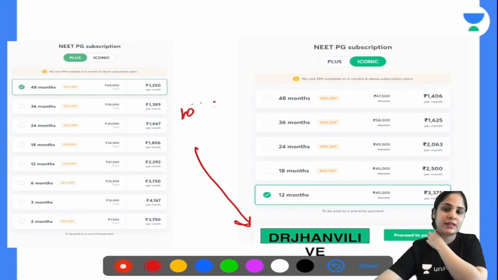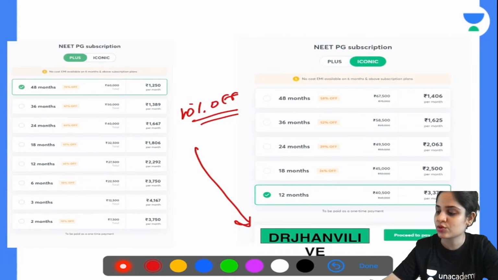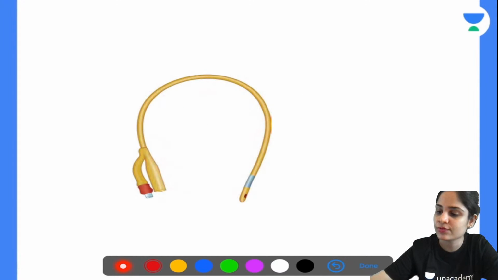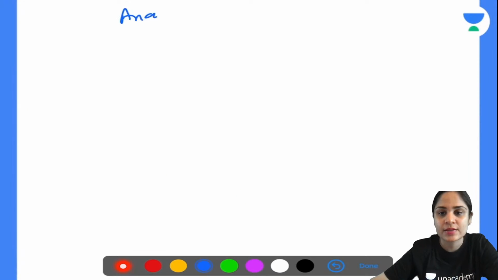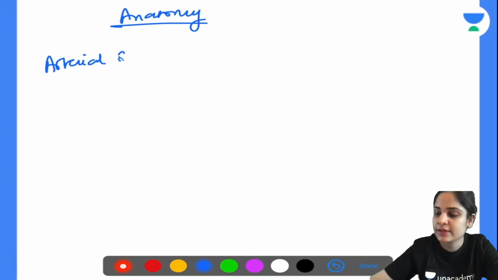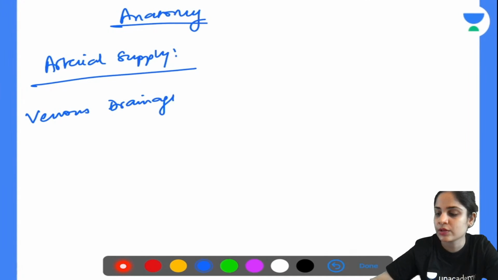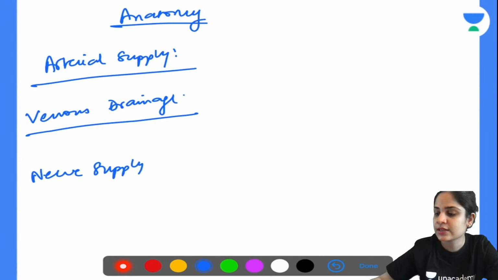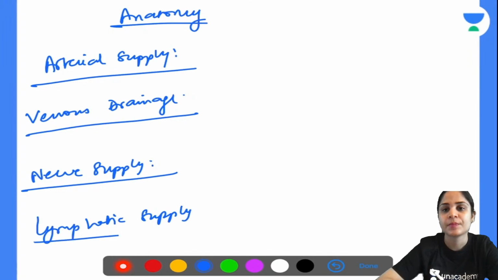So before we begin with identifying what is this instrument that I'm showing you, first we'll do the anatomy of the kidney and the questions that come from it. The first thing that I want to ask you guys in anatomy of the kidney, as all of you know, you have to first tell me what is the arterial supply, you have to tell me what is the venous drainage. This is what we always start off with, because these are one-liner questions that are asked in the exam, and most of you will not focus on this. You will directly go to the pathology part. So quickly tell me what is the arterial supply, what is the venous drainage, what is the nerve supply, and what is the lymphatic supply of the kidney.